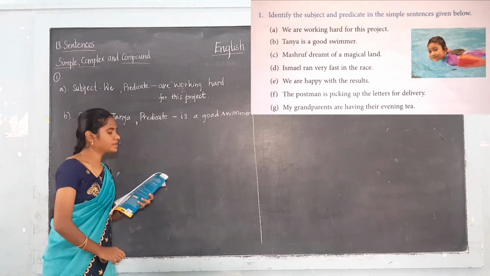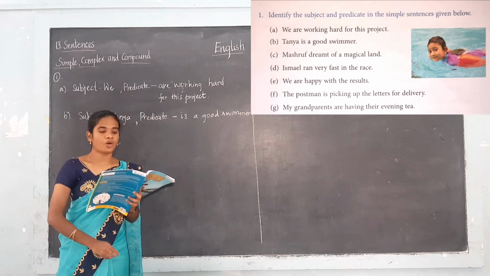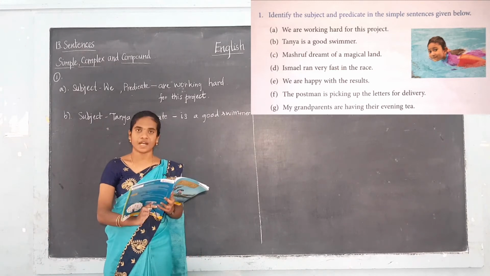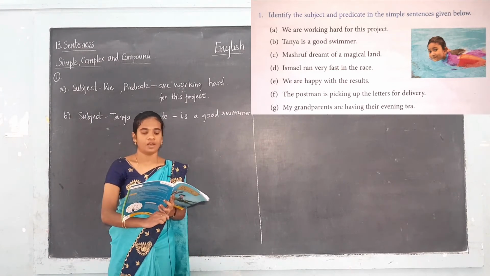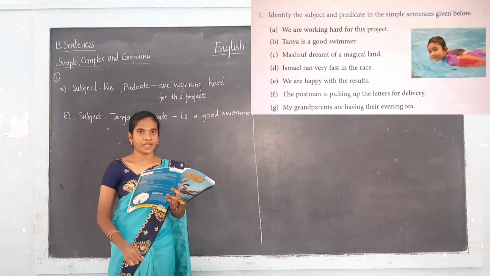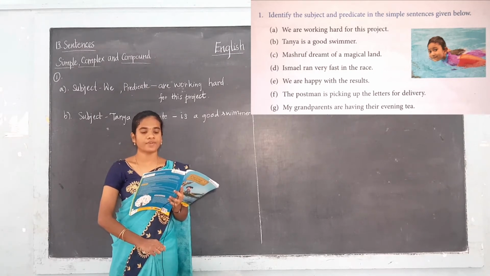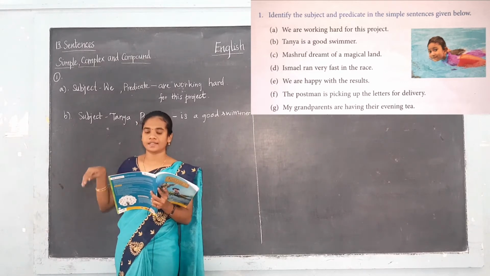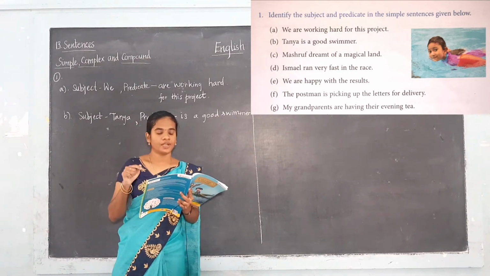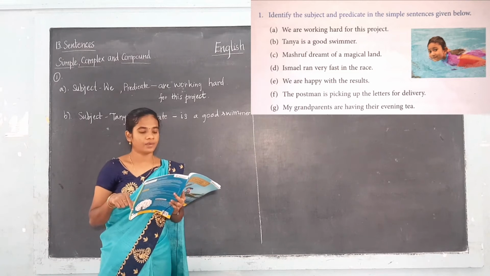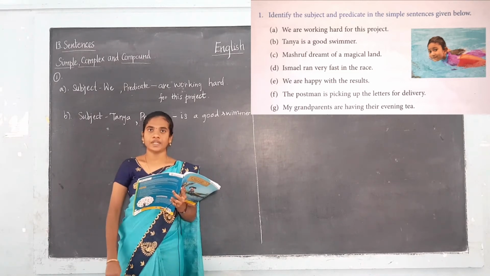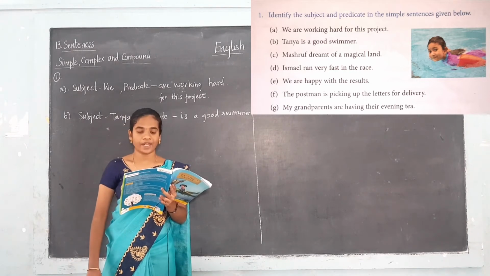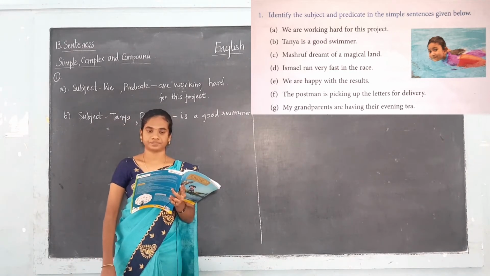Next one, C: Mushraf dreamt of a magical land. Here the subject is Mushraf, the name of a person. And the predicate is dreamt of a magical land. You have to write like this, okay? Next D: Ismail ran very fast in the race. The subject is Ismail, and the predicate is ran very fast in the race.